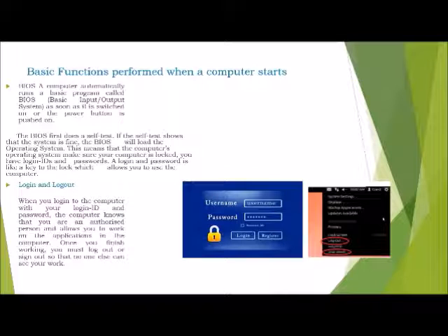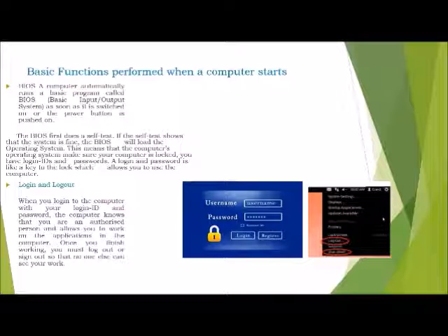BIOS stands for Basic Input Output System. As soon as it is switched on or the power button is pushed on, the BIOS first does a self-test. If the self-test shows that the system is fine, the BIOS will load the operating system.